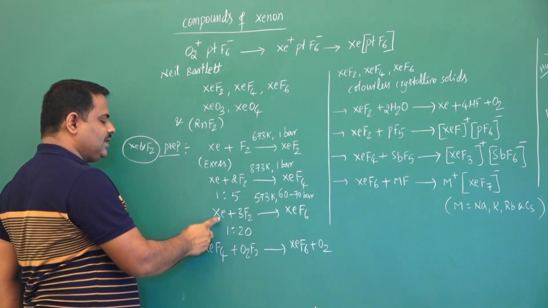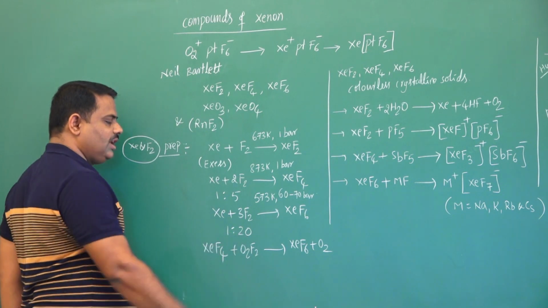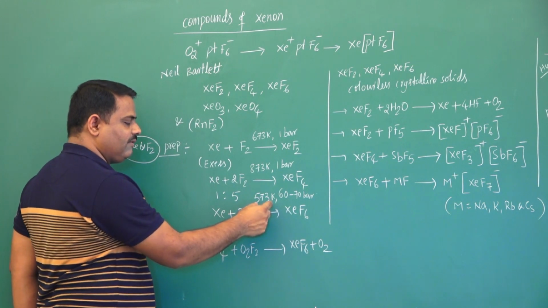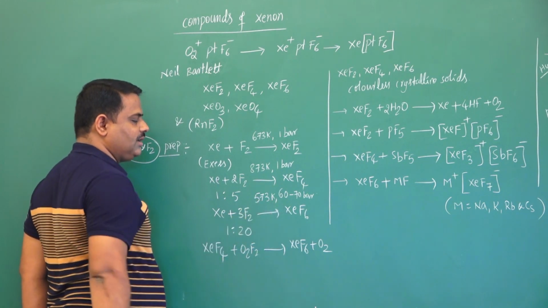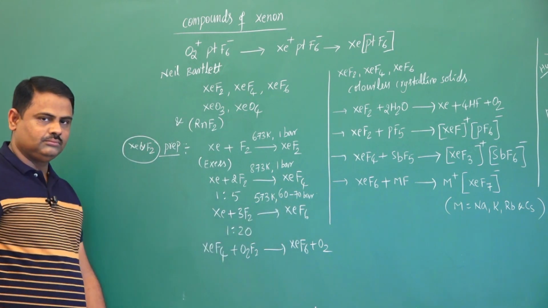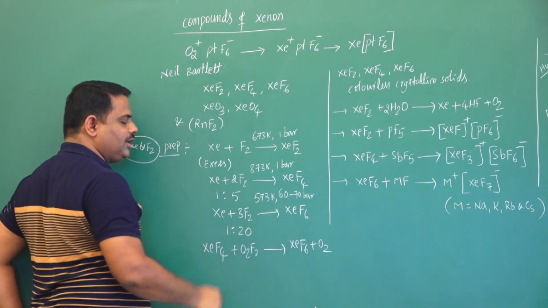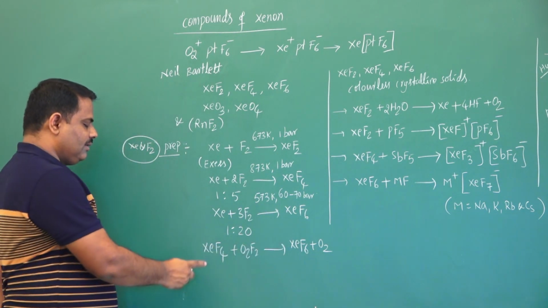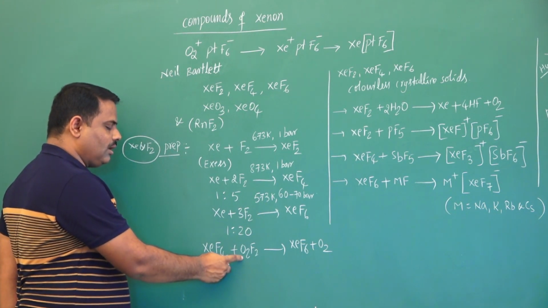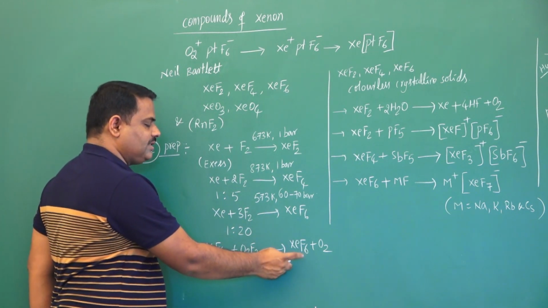Xenon and fluorine in 1:20 ratio gives xenon hexafluoride, under conditions of 573 Kelvin and 60 to 70 bars pressure. We can prepare xenon hexafluoride by an alternative method, when xenon tetrafluoride reacts with oxygen difluoride, it gives xenon hexafluoride.